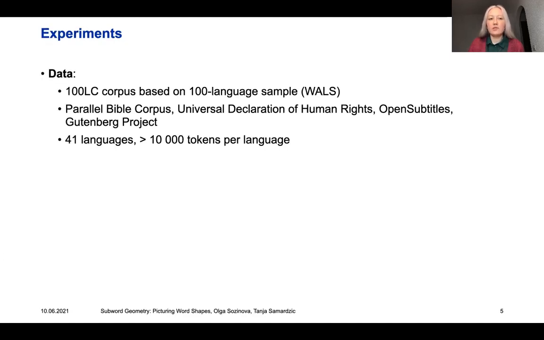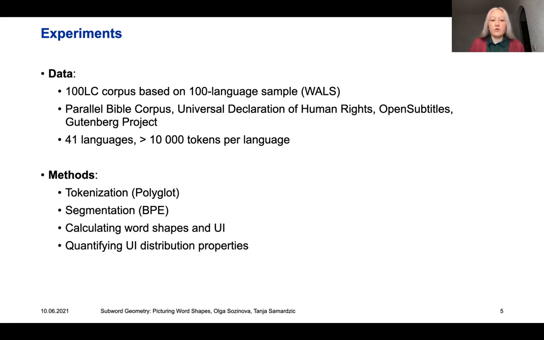For our experiments, we use a corpus that we built ourselves. It's called 100LC, and it will be publicly available soon. It is based on the 100 language sample described in WALS. Our corpus comprises texts in different genres, and for the experiments, we filter all the languages that have more than 10,000 tokens. First, we tokenize our raw data using the polyglot tool, then we segment using BPE, we calculate word shapes and the unevenness index, and then we quantify the index distribution properties.